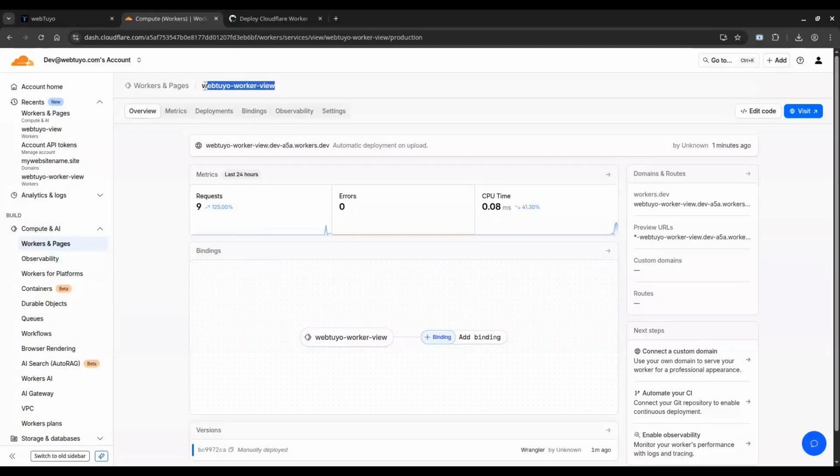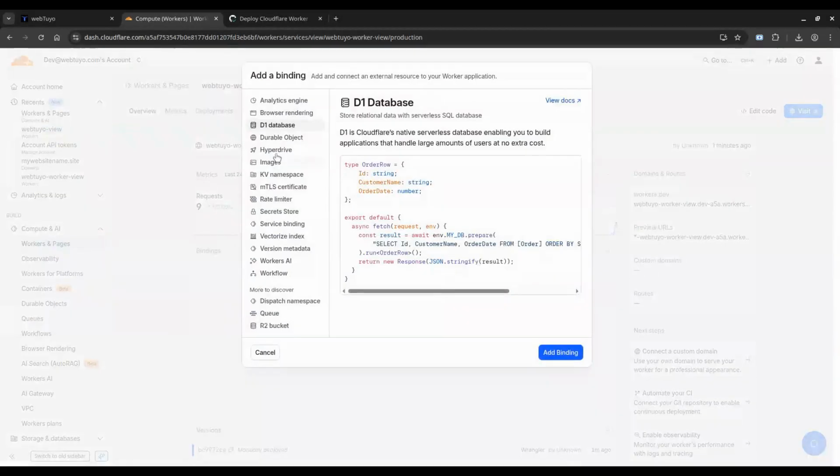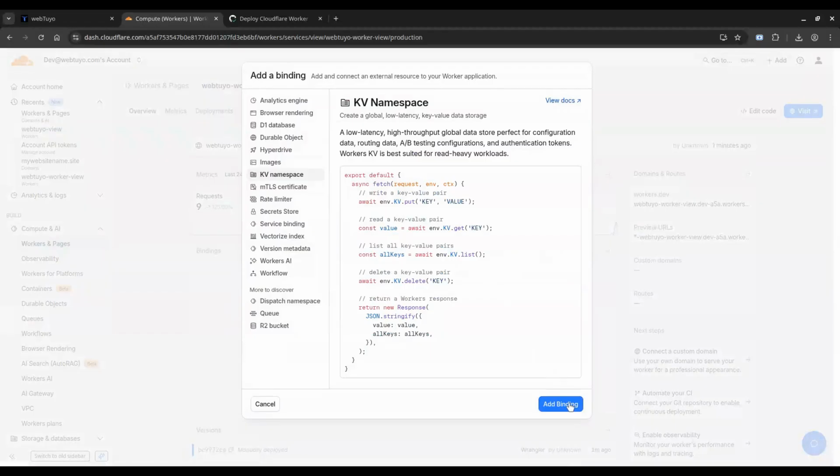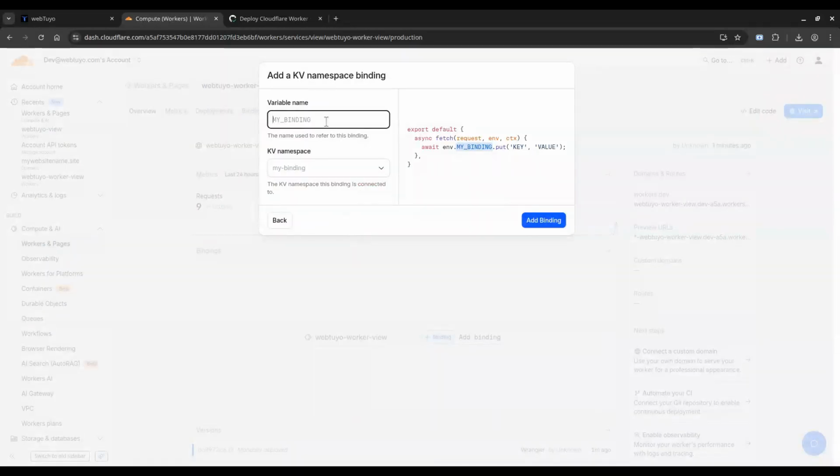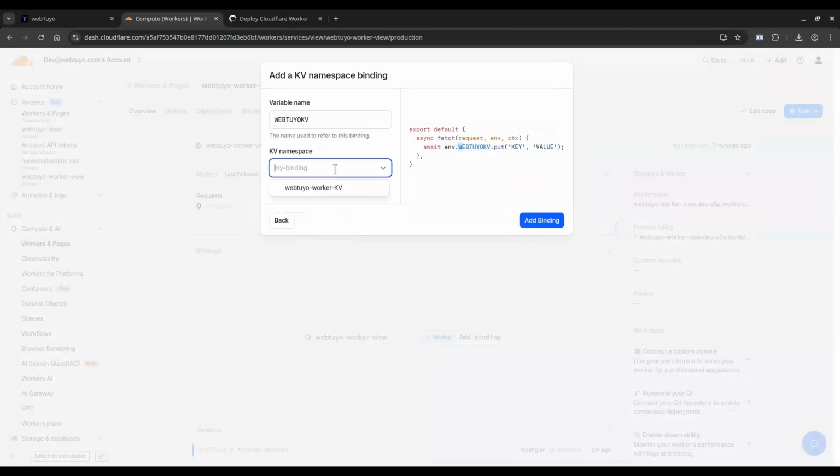Open this newly created worker, click Add Binding, select KV namespace. For the variable name, type webTuyo KV, all caps, no spaces. Under KV namespace, select the one that was created in Installation Part 1. Then click Add Binding.